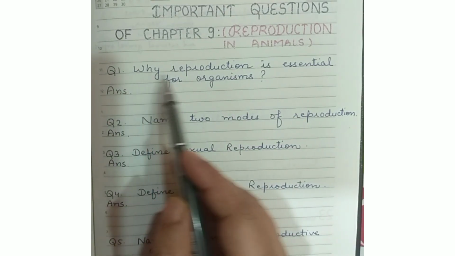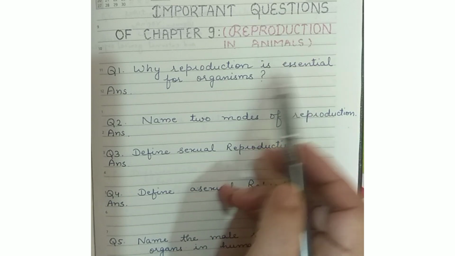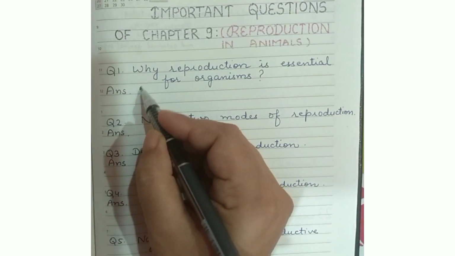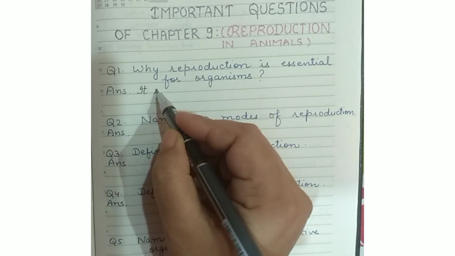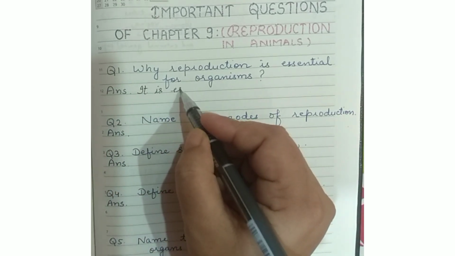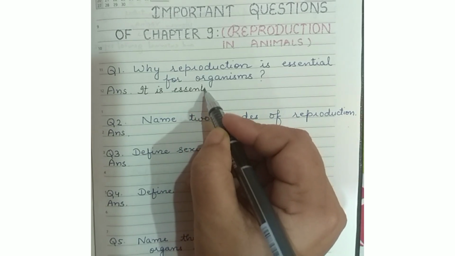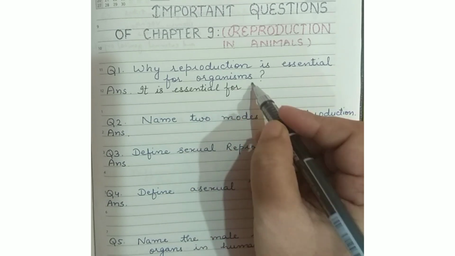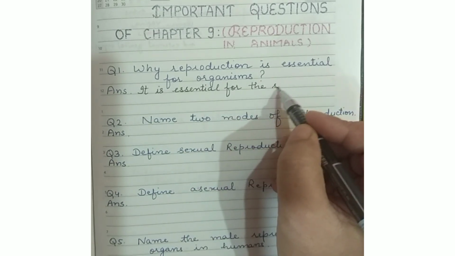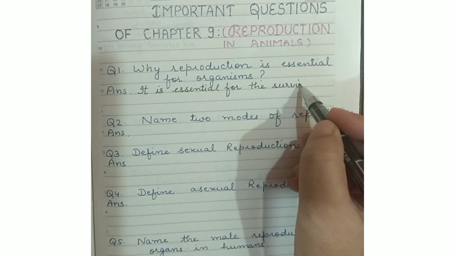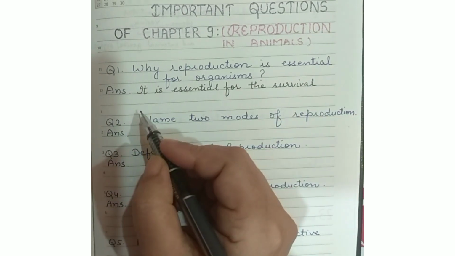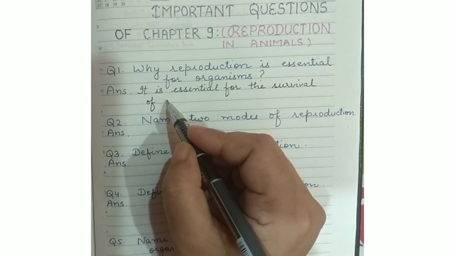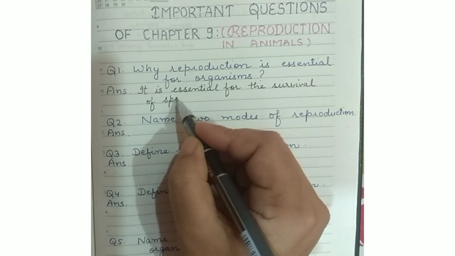Question number 1 is why reproduction is essential for organisms. In this question, you have to write down the importance of reproduction. That is, reproduction is essential for organisms in the sense that it is required for the survival of species, for the continuity of species.